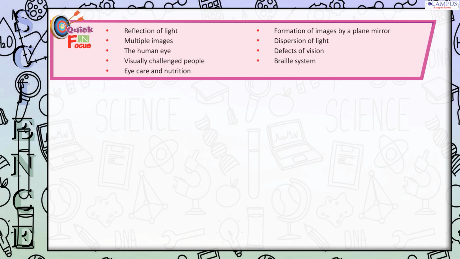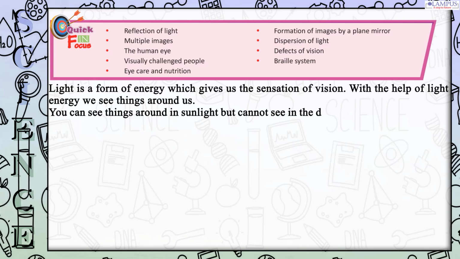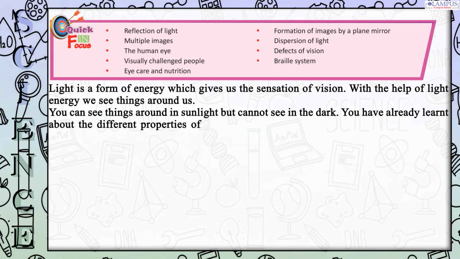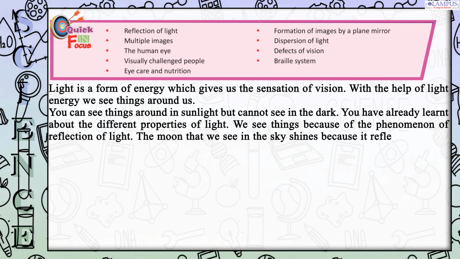Eye care and nutrition. Light is a form of energy which gives us the sensation of vision. With the help of light energy we see things around us. You can see things around in sunlight but cannot see in the dark. You have already learnt about the different properties of light. We see things because of the phenomenon of reflection of light. The moon that we see in the sky shines because it reflects the sun's light. Let us discuss this phenomenon in detail.